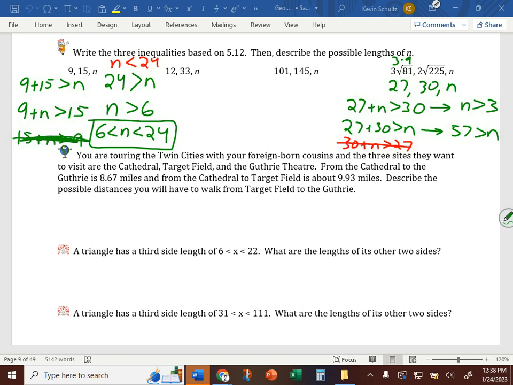Okay? So then the inequality that we can write from this, what we know is that n has to be greater than 3, n less than 57. So our compound inequality is 3 is less than n, which is less than 57. It's got to be somewhere between those values. Okay? How we doing, Jack?